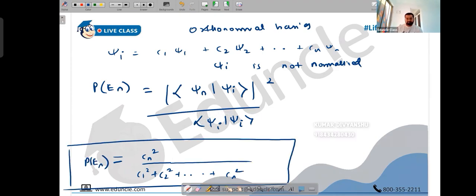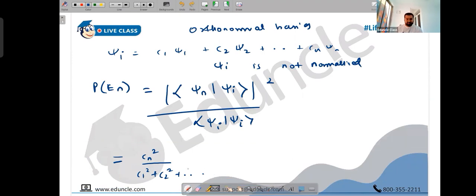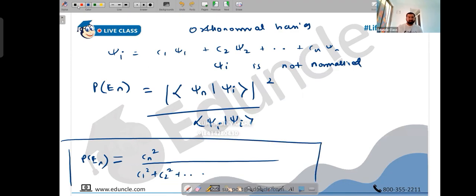Do one thing: because we're going until n here, don't write n, just write plus and keep on going. That's better. Don't give it an n limit, otherwise n will cause confusion. So this is the probability of En. In that case, we have a general formula. Otherwise, the denominator will be 1.